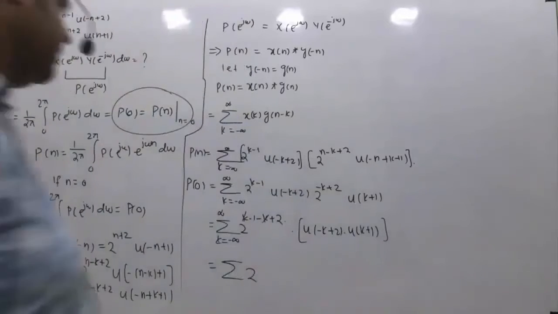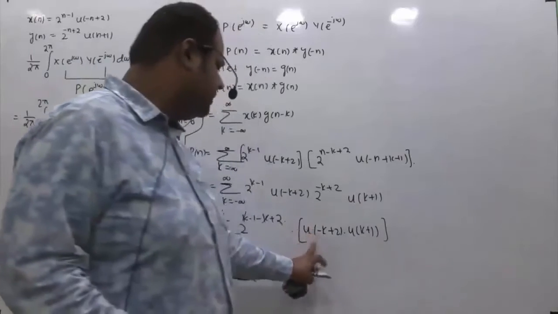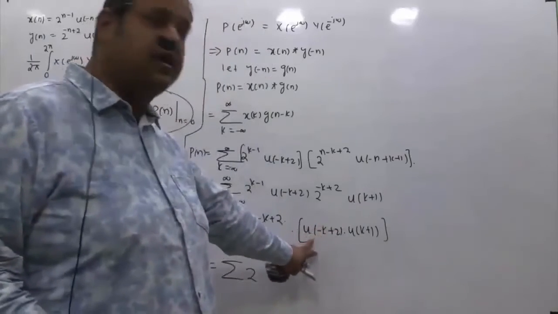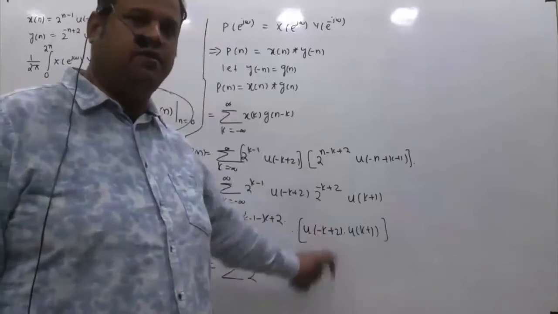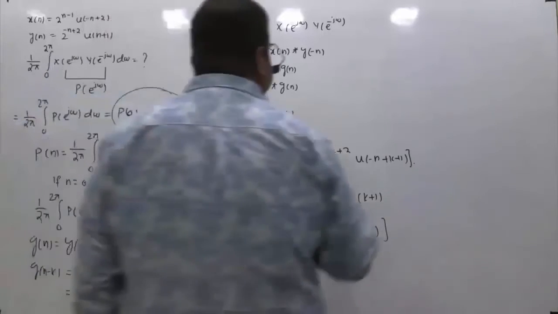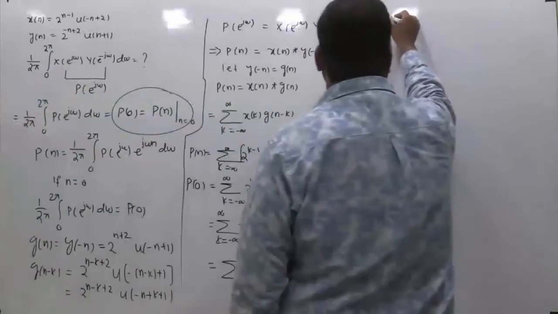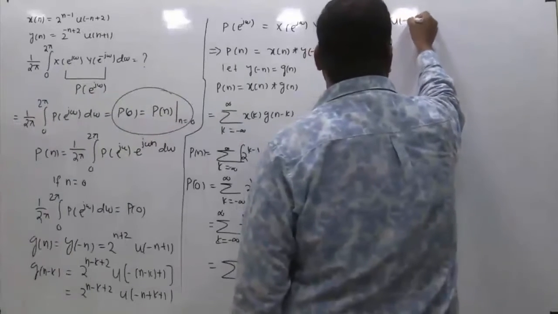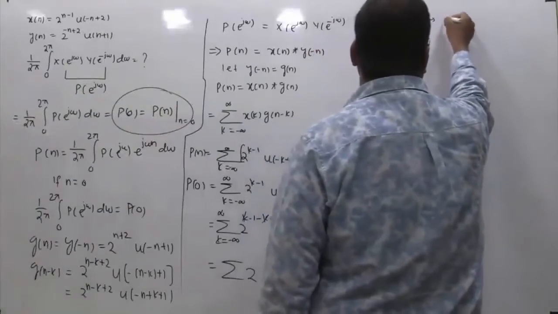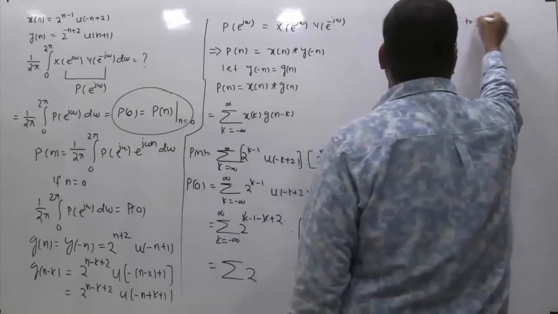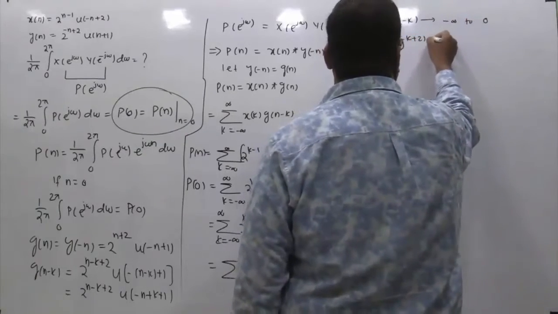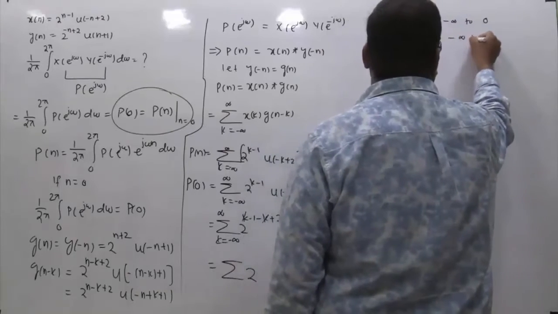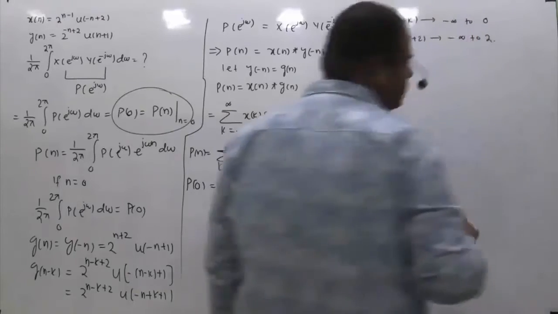Okay, see one thing, u of minus k plus 2, if we plot this signal with respect to k, from what range to what range will it exist? So what is u of minus k? u of minus k exists from k from minus infinite to 0. If I ask you what is u of minus k plus 2, then this will exist from minus infinite to plus 2.